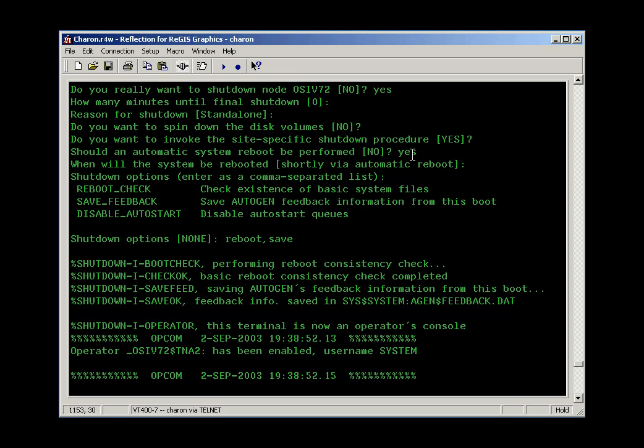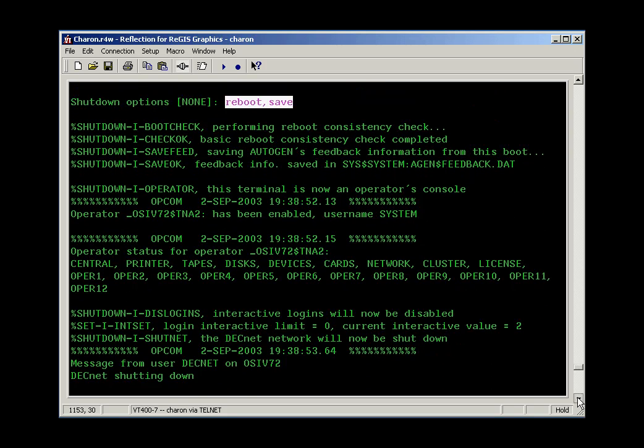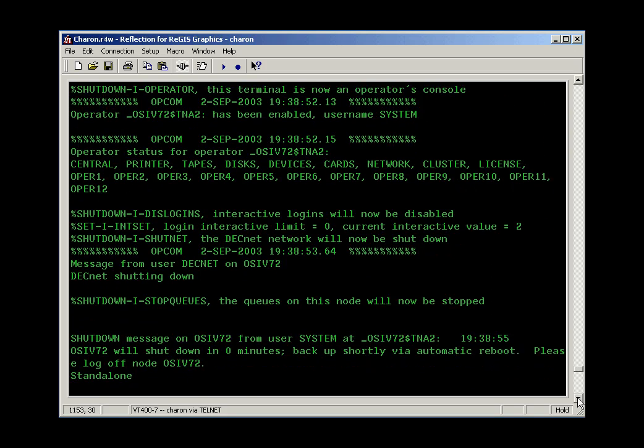Should I automatically reboot? In this case, I want to say yes. In some cases, you want the system to go down and stay down. But in this case, I want an automatic reboot. And then you get an option of tests to be made before the system starts back up. So I usually invoke the reboot check and the save feedback check. You can abbreviate these and provide them as a comma-separated list, thus. And then the system starts down.